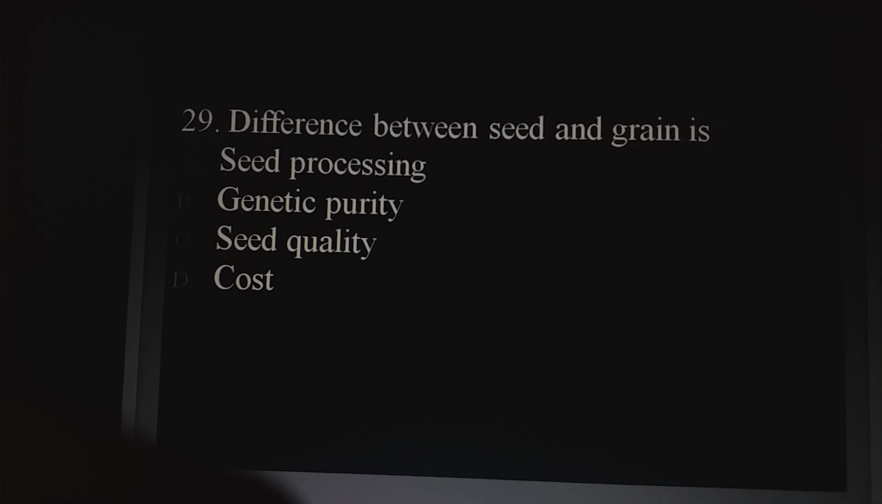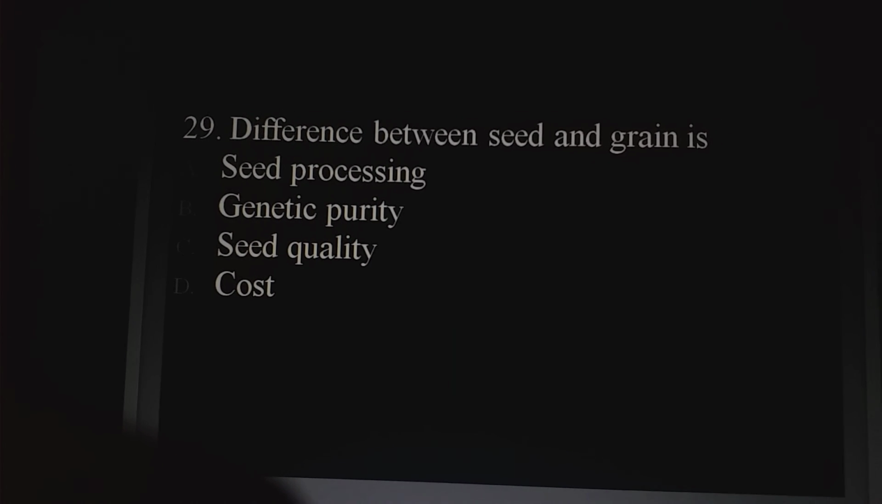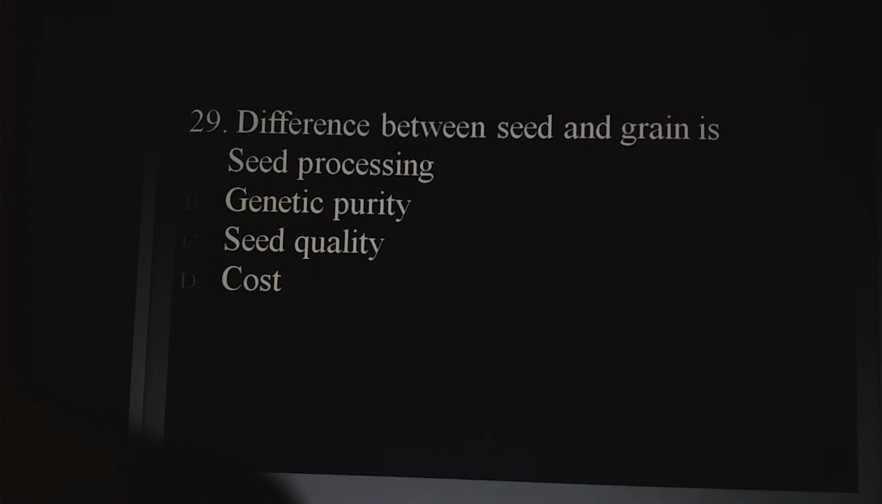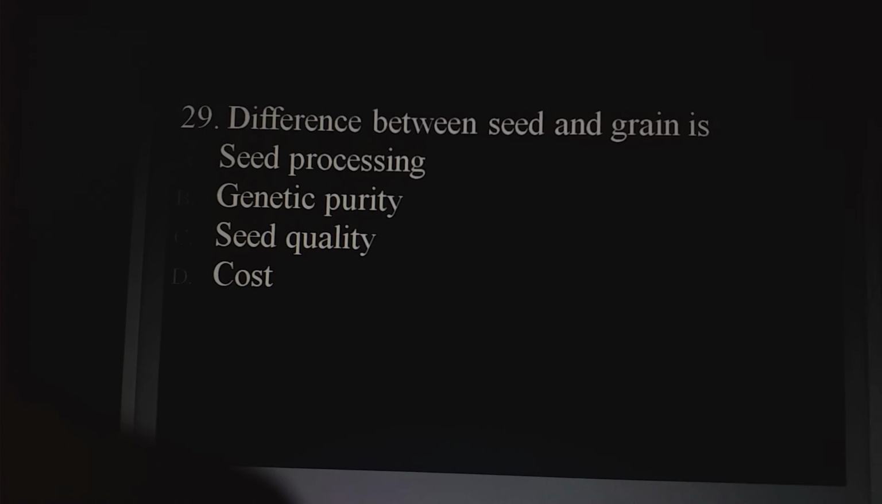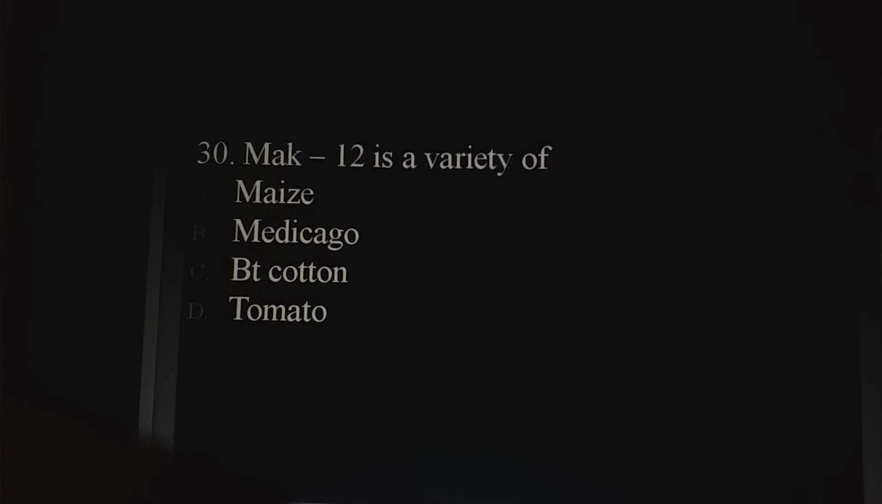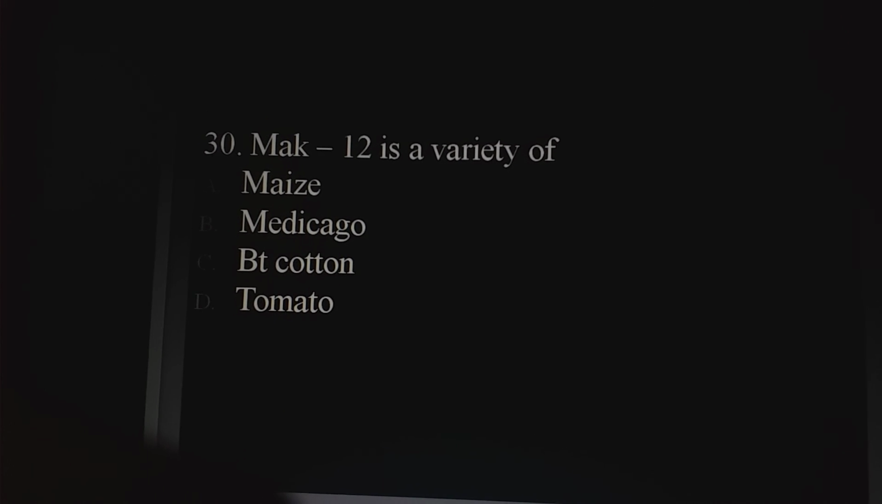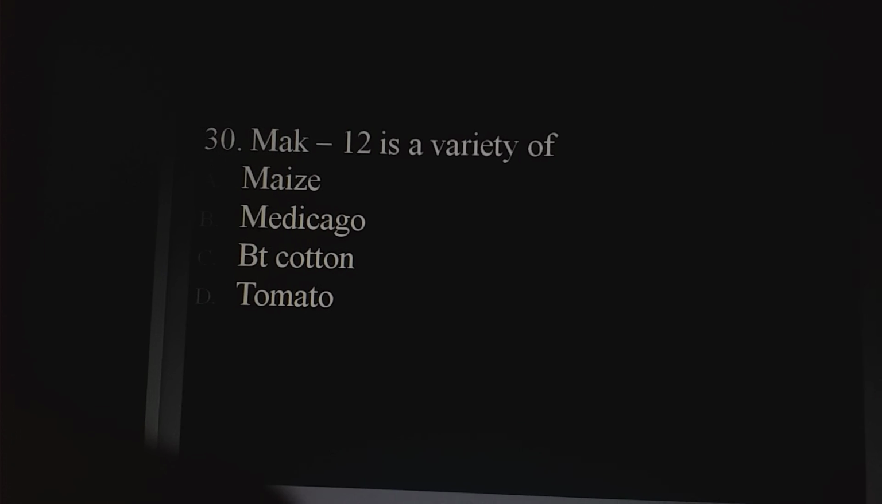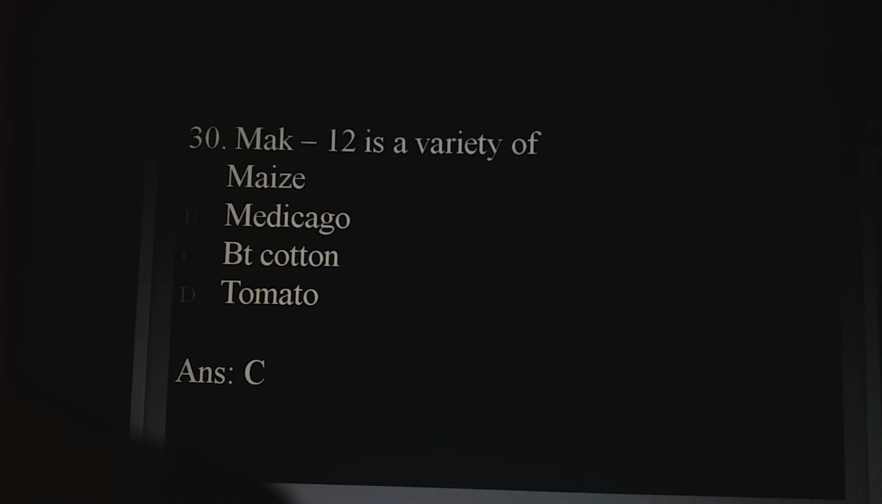Difference between seed and grain is seed processing, genetic purity, seed quality, and cost. Answer is option B, genetic purity. MAC 12 is a variety of maize, medicago, BT cotton, tomato. Answer is option C, BT cotton.